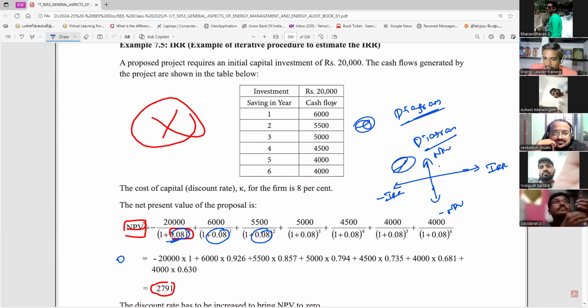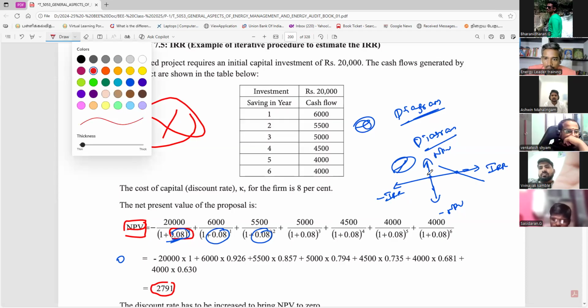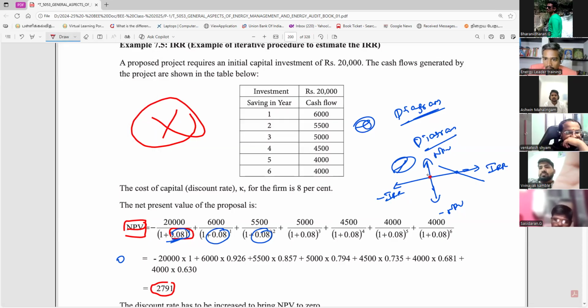So clearly draw the diagram. You have to find this point. Where is the intersection? Here means this is 0. Okay, you have to find net present value 0. At that time, how much is the IRR? This distance we have to find out. So we have to find out here and here. This one is 1. This is 2. So we are using some interpolation calculation. This is a very, very important diagram. You have to do it.